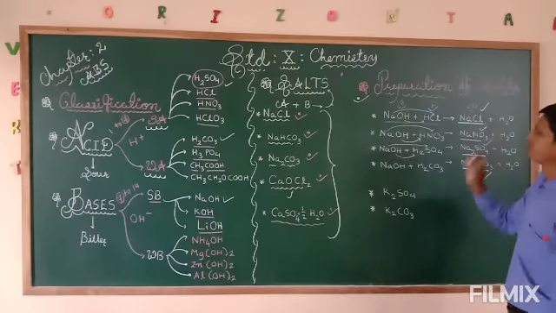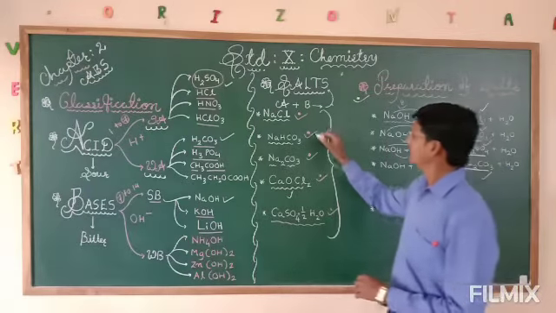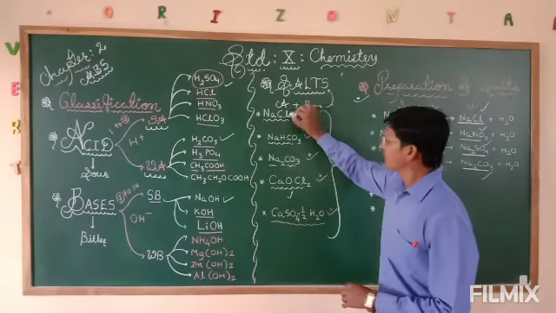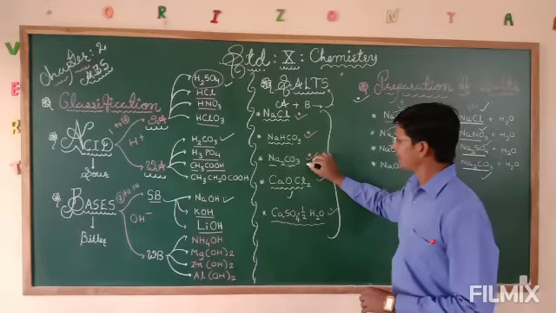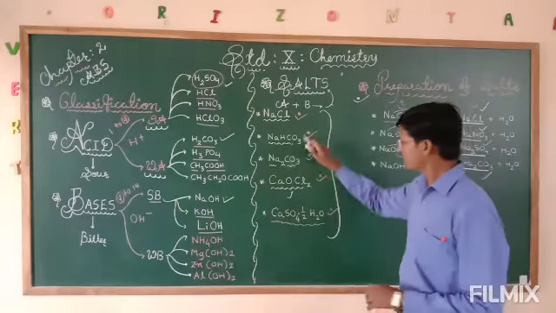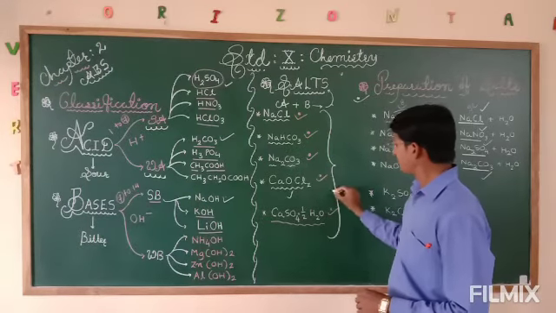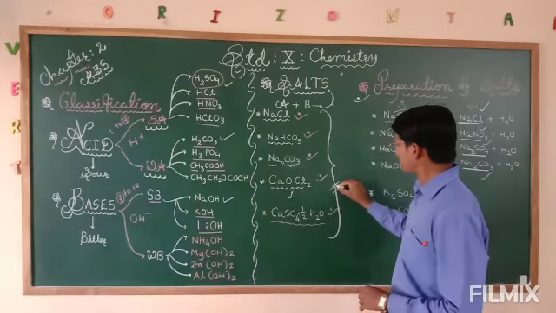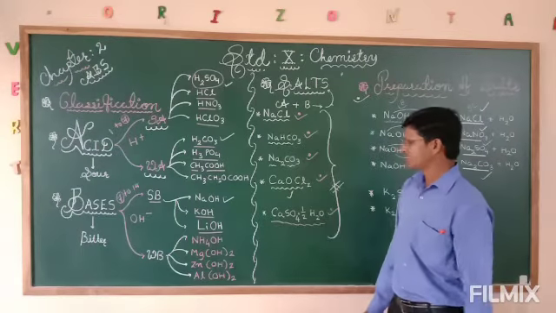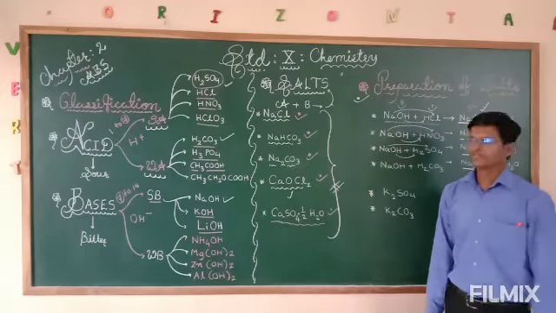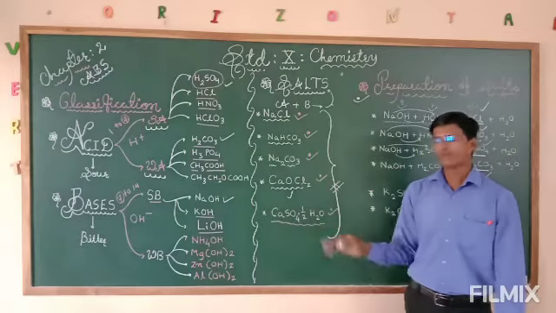Okay, so this is about the salt, and the remaining topics are how the formation of salt, NaHCO3 formation, Na2CO3 formation, preparation, how we can carry out. Then these two are very crucial as far as your exam is concerned. These two are very important. CaOCl2 and CaSO4 into half H2O, that is bleaching powder, and that is plaster of Paris.